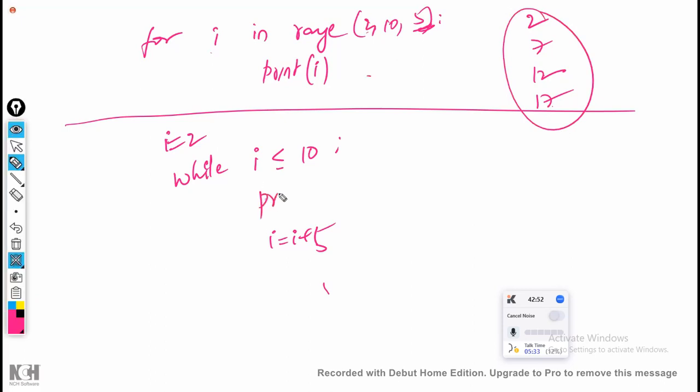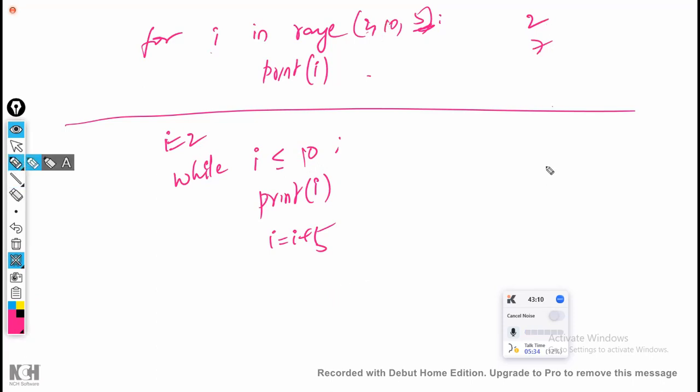Now here also, if you write print i, what is the answer of this? Sorry, 10 only, right? Okay, 2 and 7 only, my mistake. I thought this is 20. So 2 and 7, so automatically this one is also 2 and 7. Print i is common. Here whatever the print i is, here also I am writing print i. First number I have to take here, second number here, third number here. Got the point? That is the difference between while loop versus for loop.